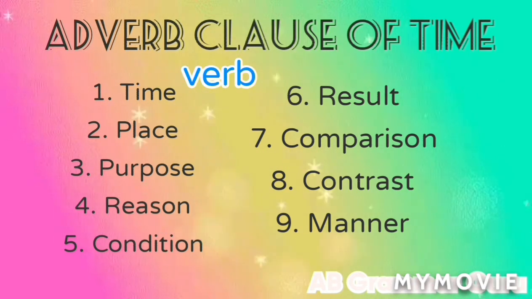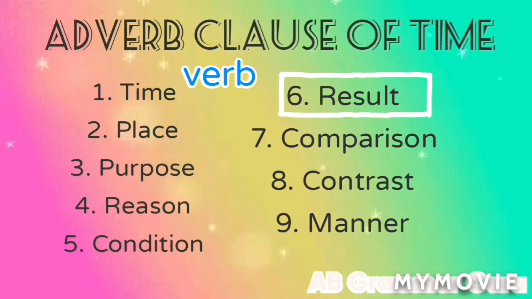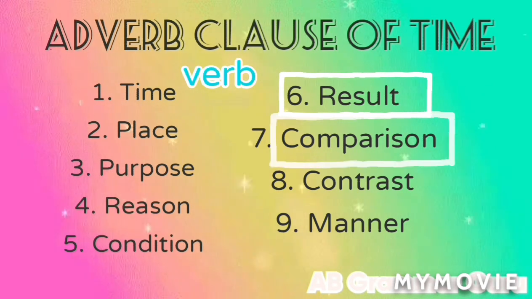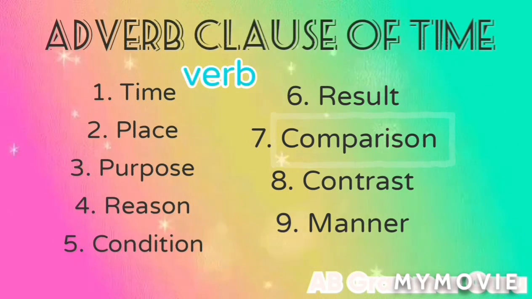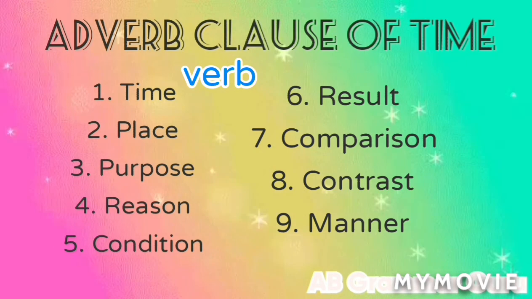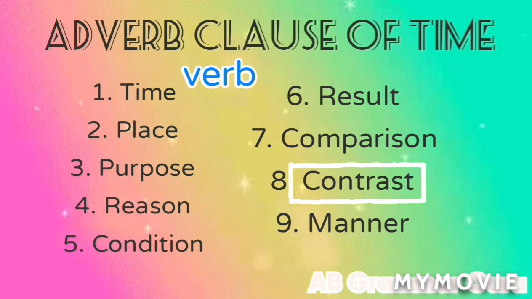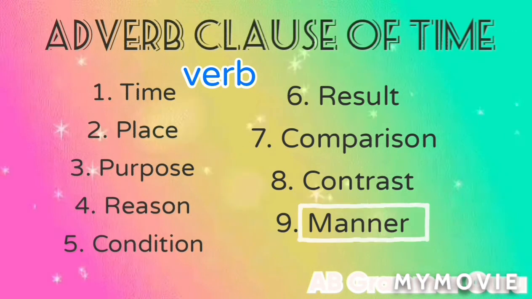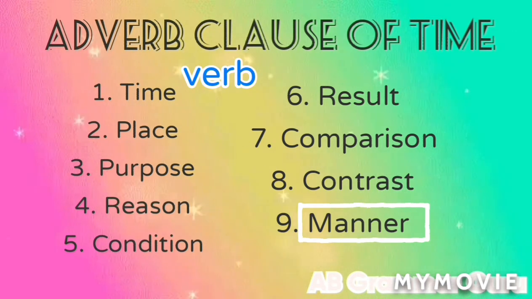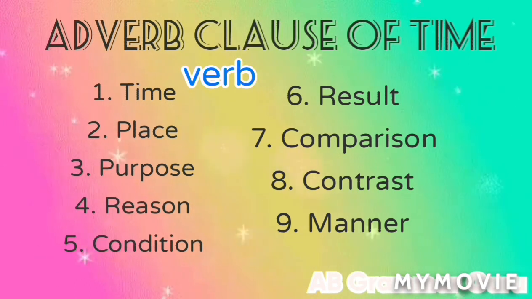Then there is a result. Every action has a result also. Then we compare the action. Sometimes, I write better than he writes, in this way. Then there is a contrast, means two opposing things in the same sentence. Then the manner, how, in this way, right? So whenever a clause shows these things, it is an adverb clause.